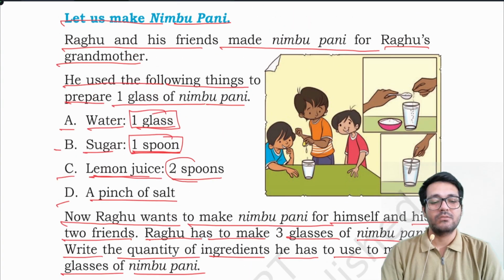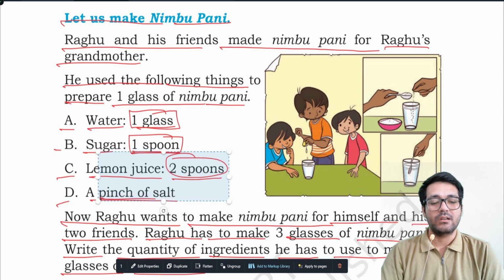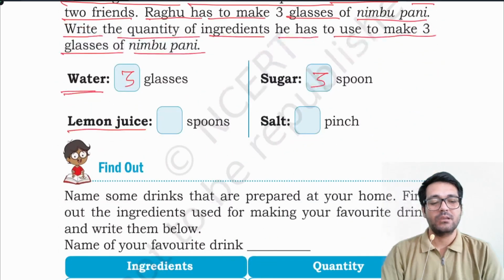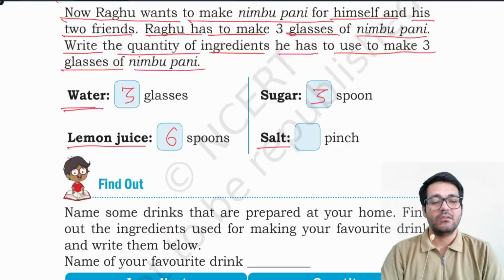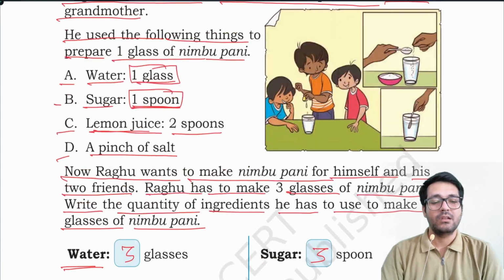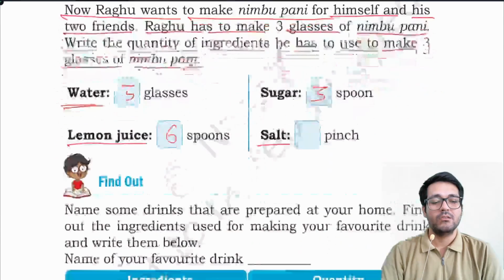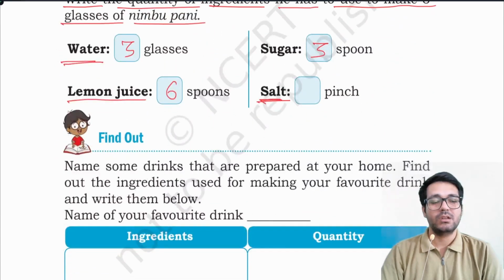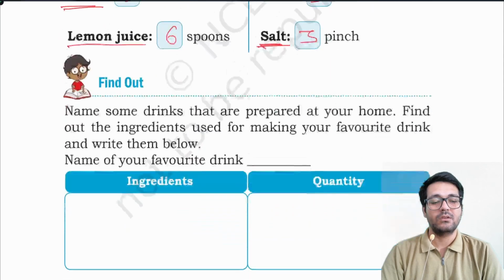1 glass requires 2 spoons of lemon juice. Then 3 glasses will require 6 spoons of lemon juice. Similarly, 1 glass requires a pinch of salt. So 3 glasses will require 3 pinches of salt.